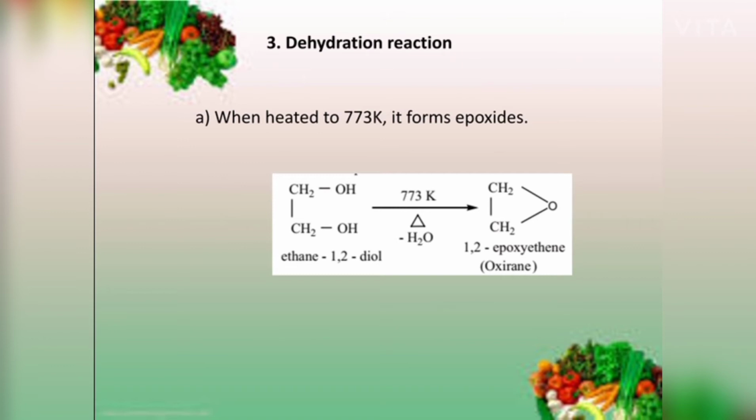This is one of the dehydration reactions. Dehydration means removal of a water molecule. Note it, temperature 773 Kelvin.